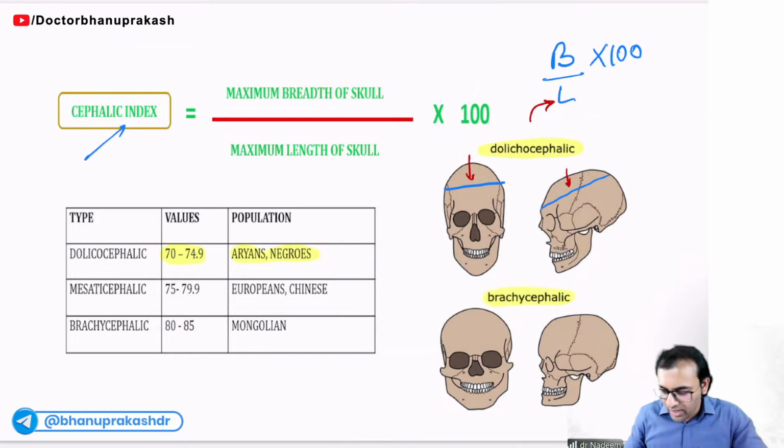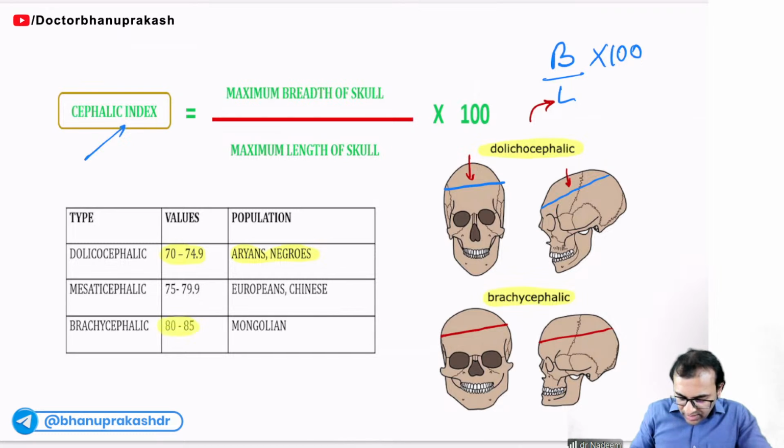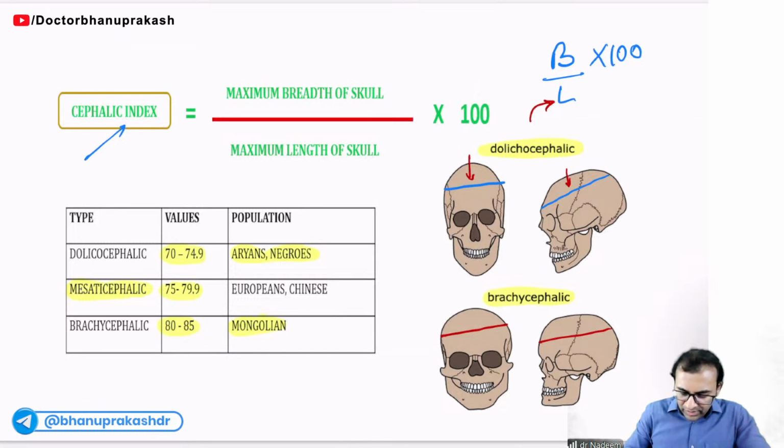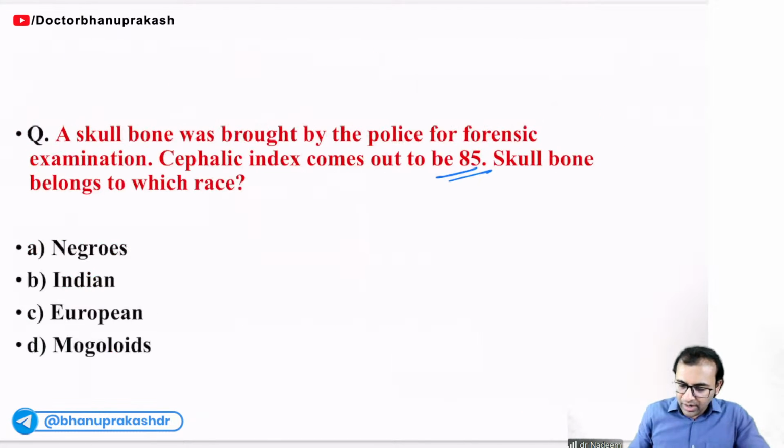But look at the second photo. Here this is the breadth and this is the length, almost equal, so the ratio will be more. When the ratio is 80 to 85, it is brachycephalic, Mongoloid. In between, 75 to 79.9, mesaticephalic. So there are three cephalic indices: dolichocephalic, mesaticephalic, and brachycephalic. Easy to understand? In this question, the examiner has mentioned that the cephalic index was found to be 85. So the answer will be Mongoloid for sure.